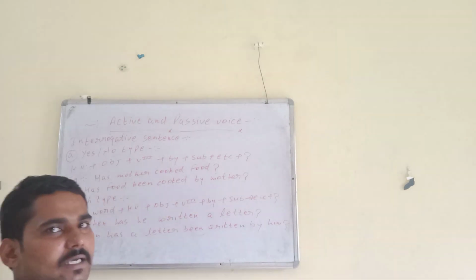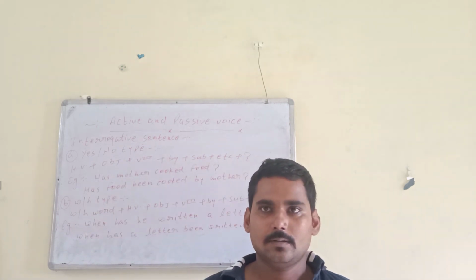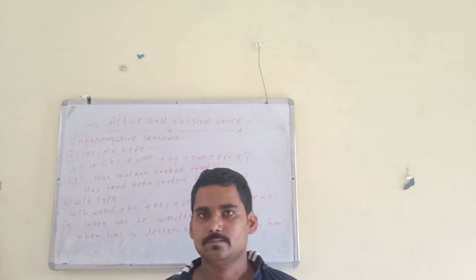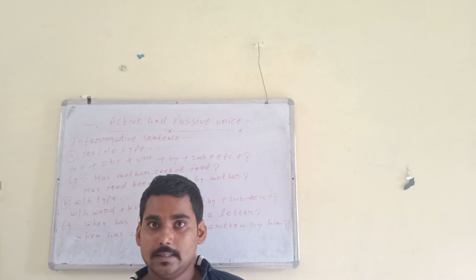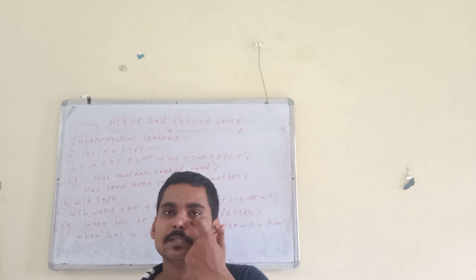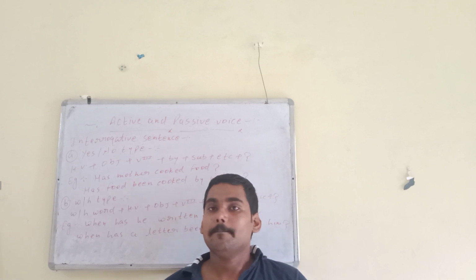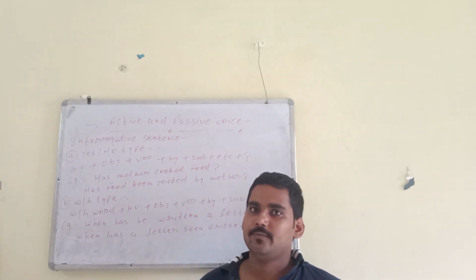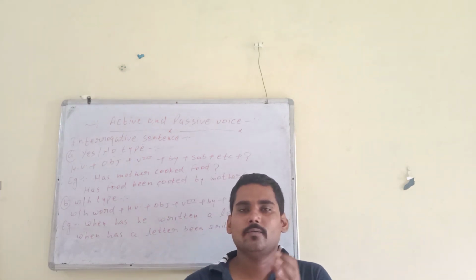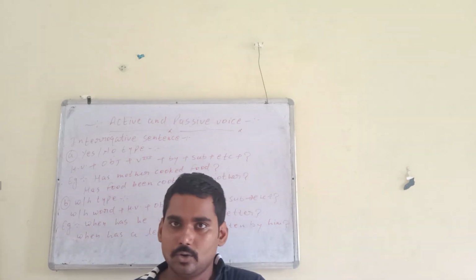Remember, the third form is also known as the past participle form. I have already told you, in some exams they ask a question: what is the past participle form of go? I am telling you a very important thing. Then remember, the past participle will be gone, G-O-N-E. And the past form, the second form, is went. If the question is past form, then you tell went. If the question is past participle form, then you tell gone.